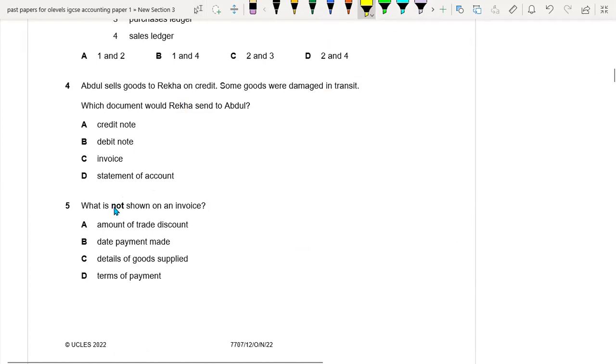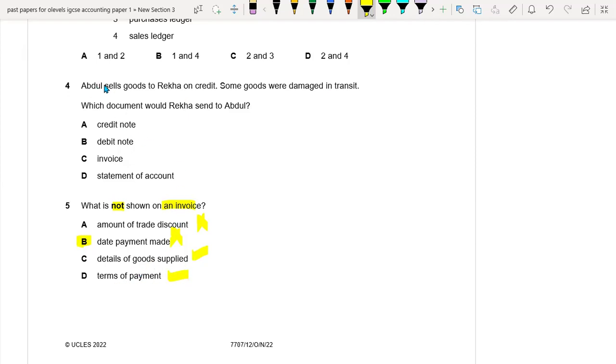Question number 5. What is not shown on an invoice? Okay. Amount of cash discount allowed. This is shown on the invoice. Date payment made. Basically, on an invoice there is no date payment made, because date payment made means that you have paid the amount, but still you didn't pay. So this would not be recorded. So this is the right option. Details of goods supplied, yes, this is recorded on the invoice. And terms of payment, how can you pay, what are the terms of payment, this is also shown on the invoice.